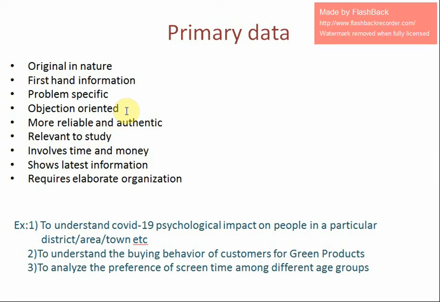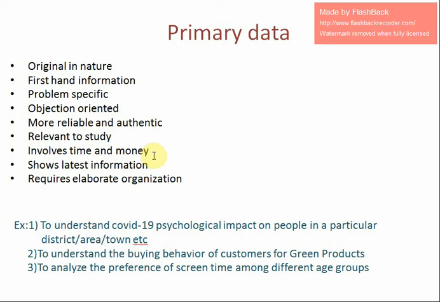So to get these objectives into mind, he collects the information. The primary data is more reliable, it is authentic information and it is also relevant to the study. Friends, but one thing that we need to keep in mind while dealing with primary data is it involves more time and more money, because we need to prepare some sort of questionnaire and fill up this questionnaire from respondents. So we have to go there and fill up the forms. So it takes more time and the cost of getting primary data is also more.